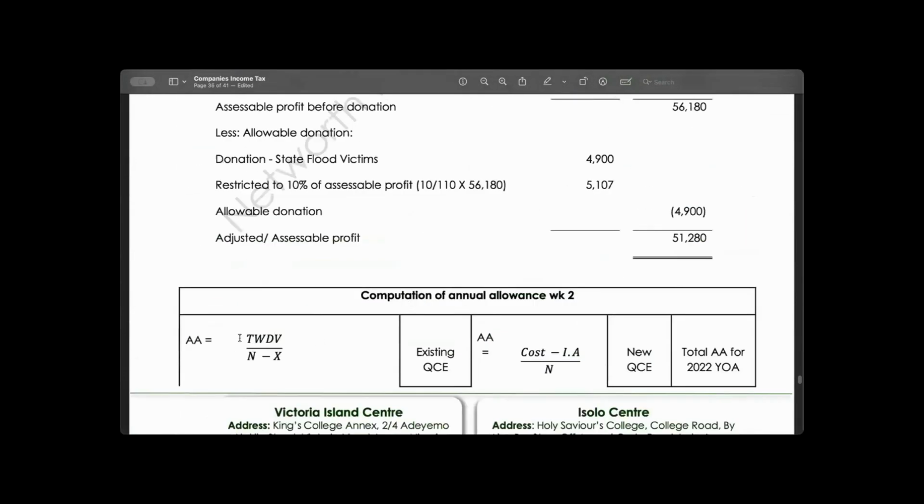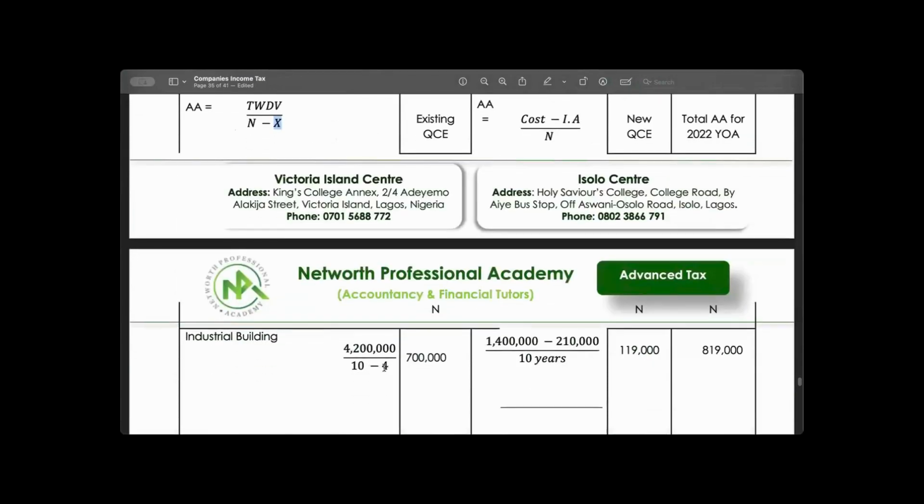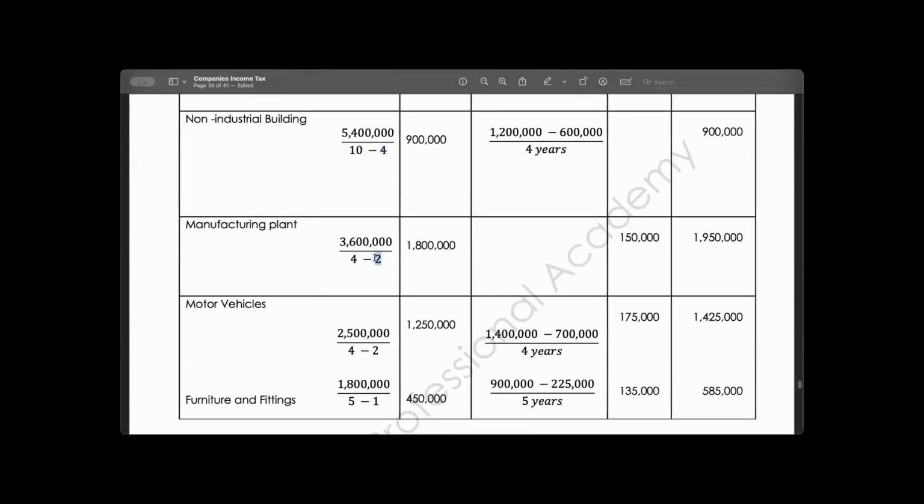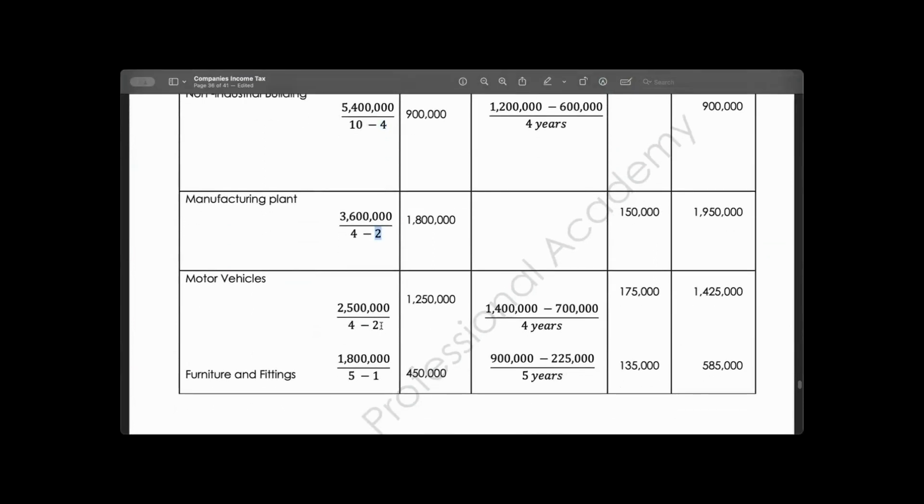Now, for existing asset, I said tax nominal value divided by n minus x. N here is the number of years the asset is supposed to use. X is the number of years the asset has used. The asset has used 4 years for the first one. The second one, 4 years. The third one, 2 years. And the last one has 1 year.